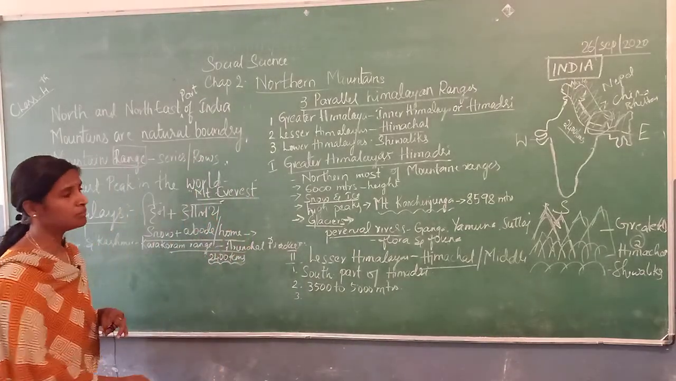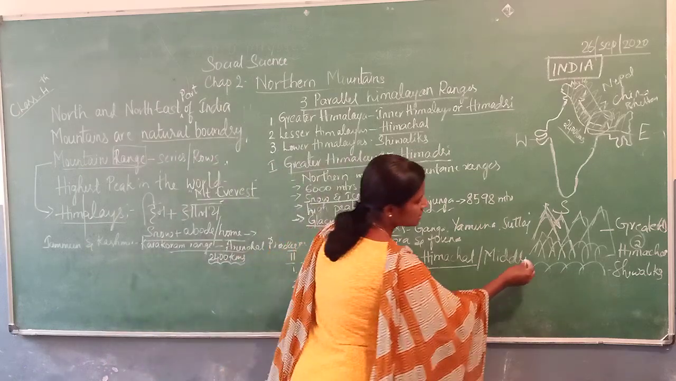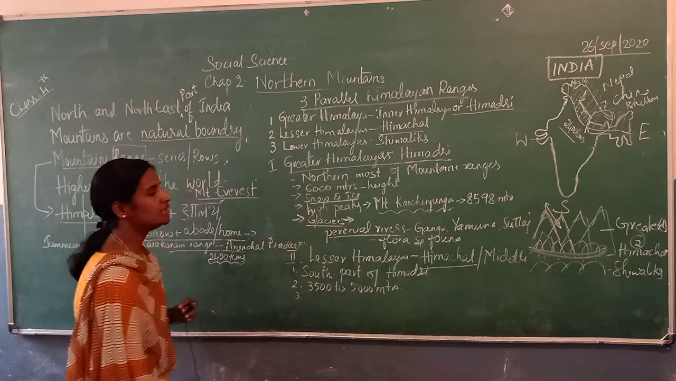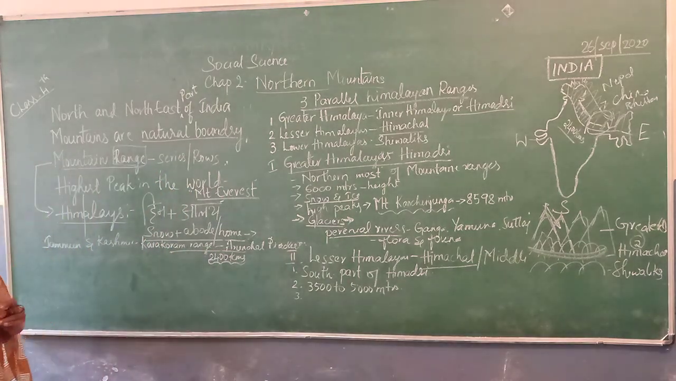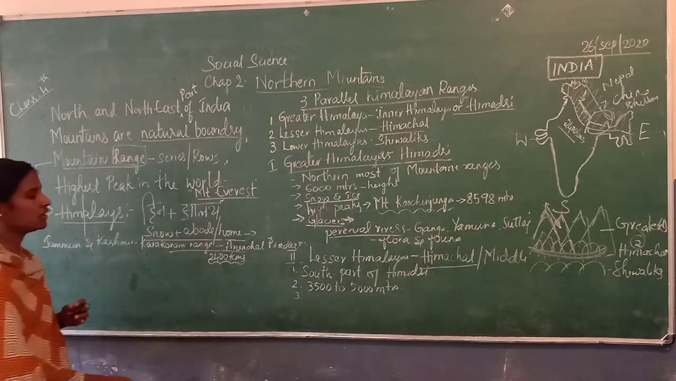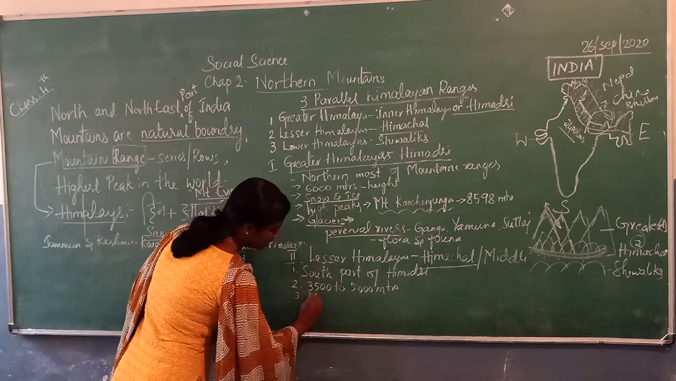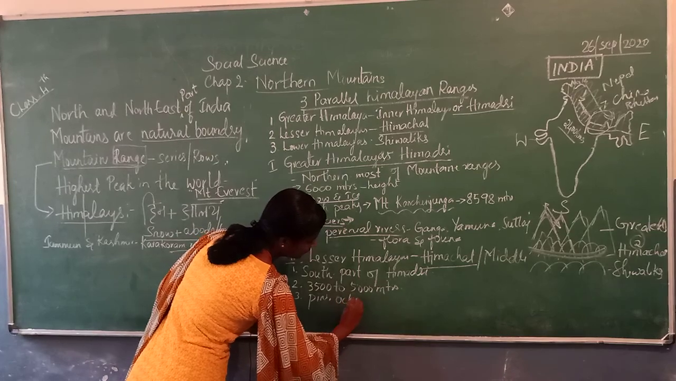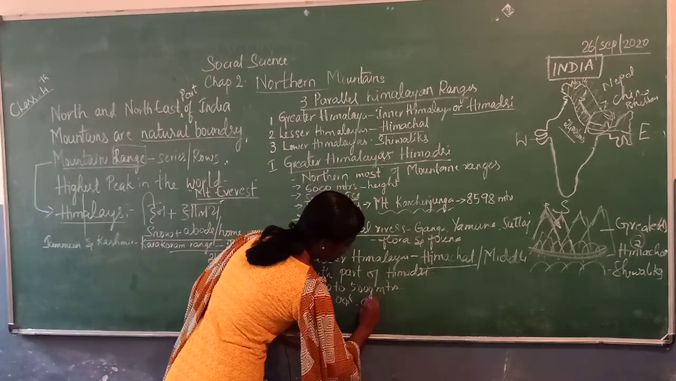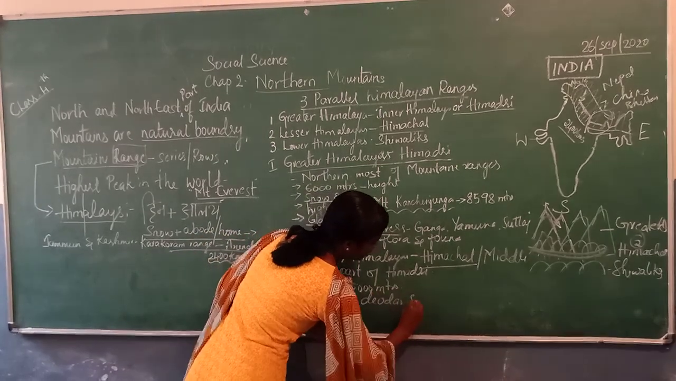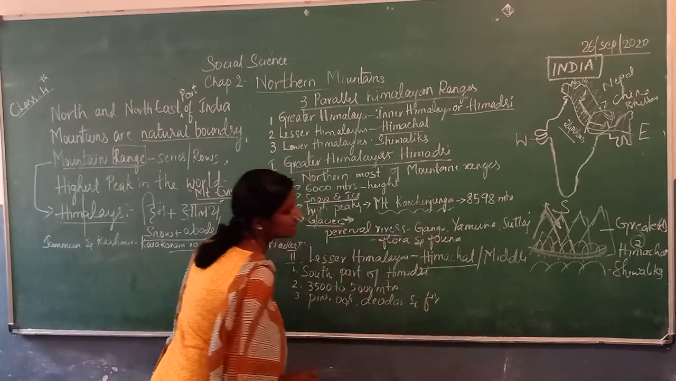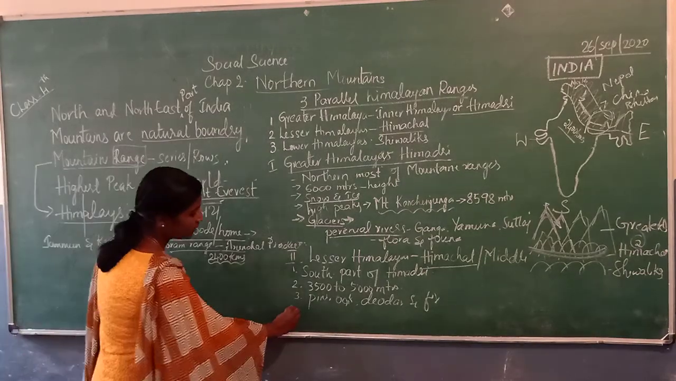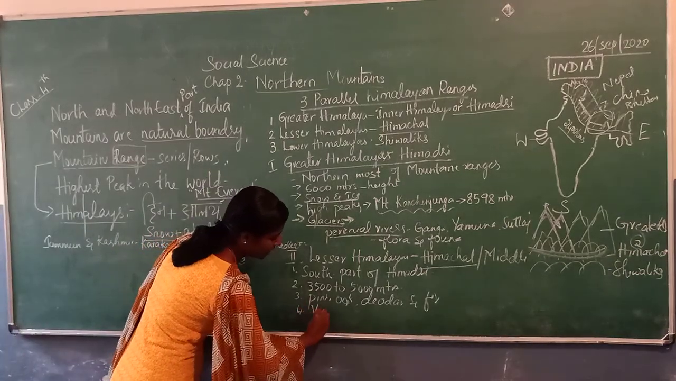Thirdly, we find a bit of dense forest in this sloping region. In this forest we find trees like pine, oak, deodar and fir. We find these types of trees in this region.